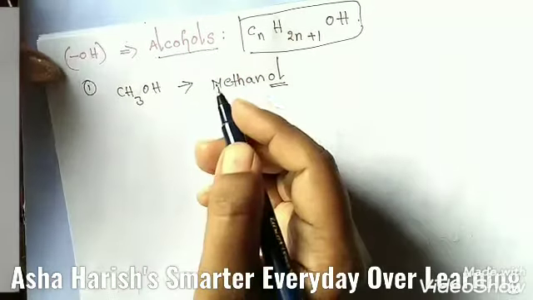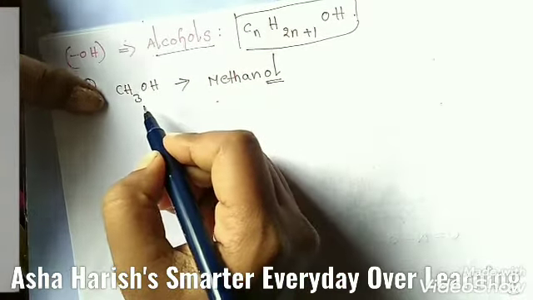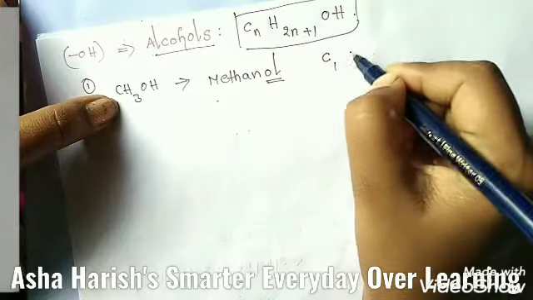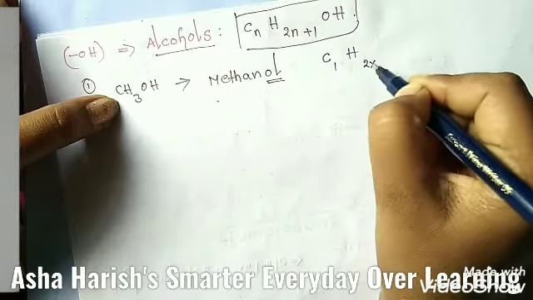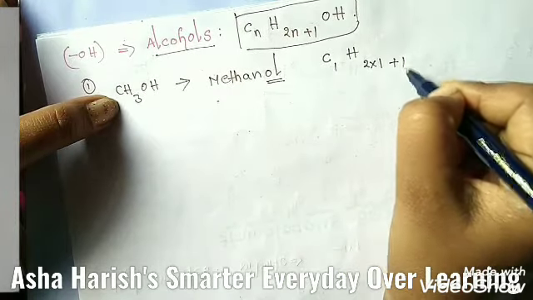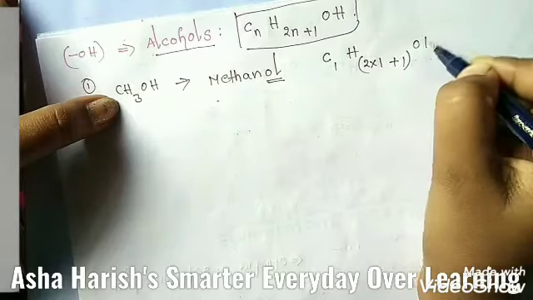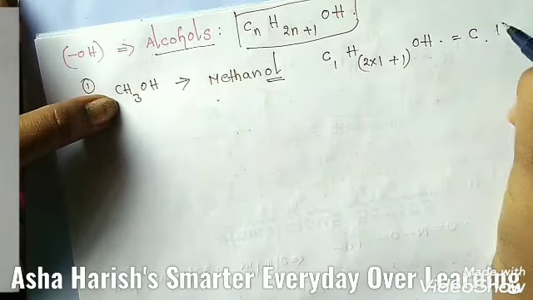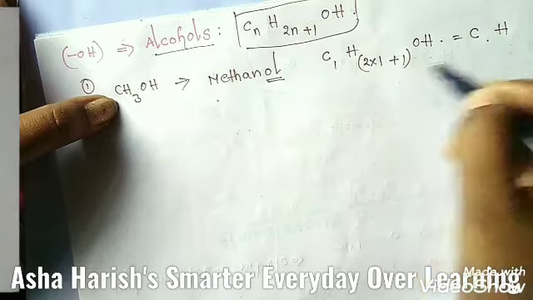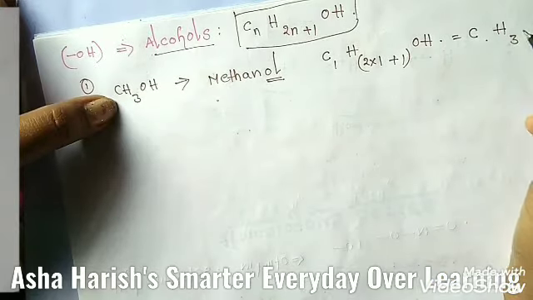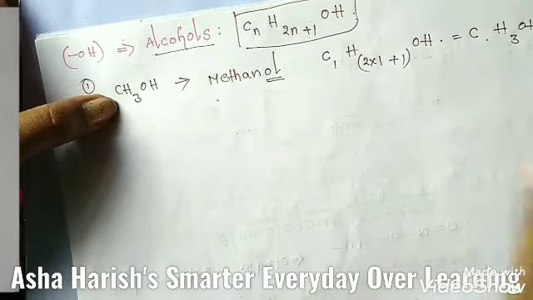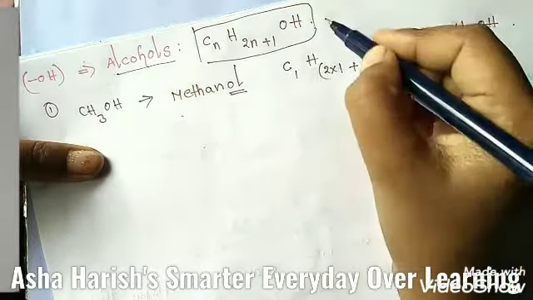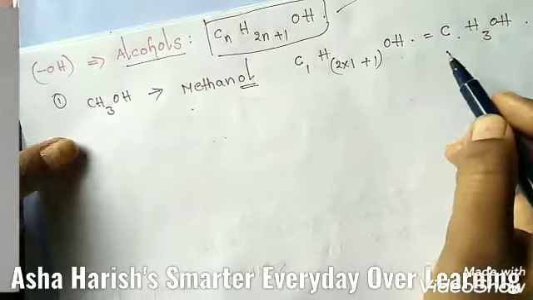If you substitute the CnH2n+1OH value, C is 1, H is 2 into 1 plus 1, and OH, then it is CH3OH. This is the formula of methanol.